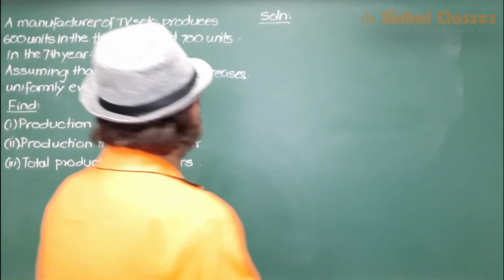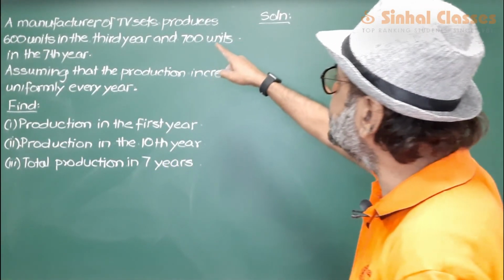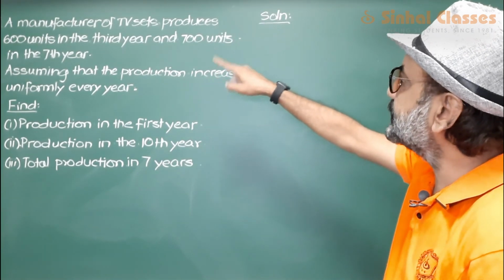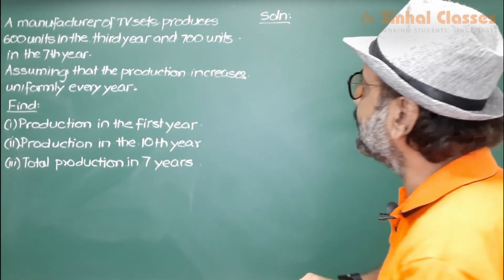Okay, so in this question we are given a manufacturer of TV sets produces 600 units in the 3rd year and 700 units in the 7th year.